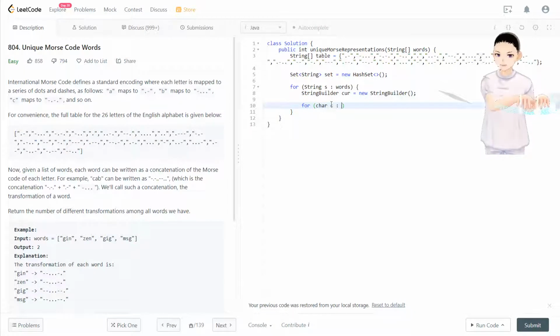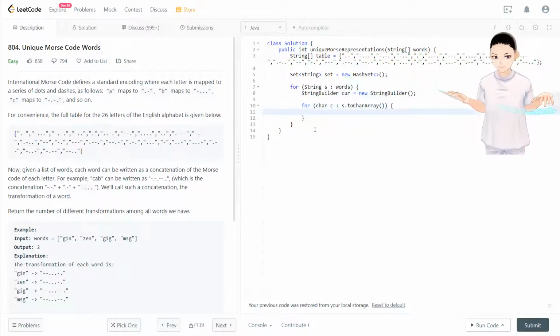Character c inside string to character array. This method will break the string down into an individual character array, so we loop through that array to capture every character.